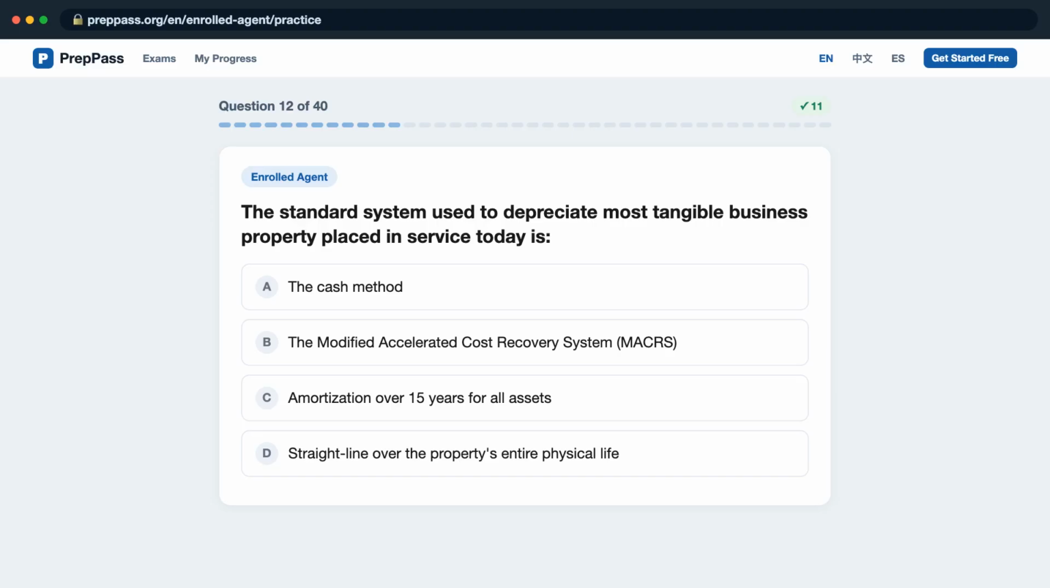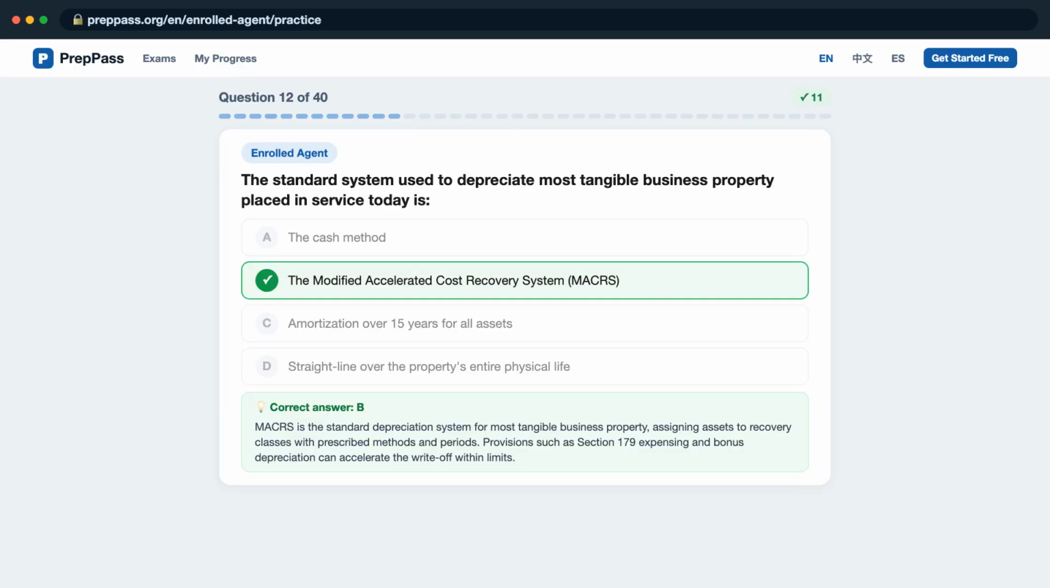Question 12. The standard system used to depreciate most tangible business property placed in service today is it A, the cash method? B, the Modified Accelerated Cost Recovery System, MACRS? C, amortization over 15 years for all assets? D, straight line over the property's entire physical life? The correct answer is B. MACRS is the standard depreciation system for most tangible business property, assigning assets to recovery classes with prescribed methods and periods. Provisions such as Section 179 expensing and bonus depreciation can accelerate the write-off within limits.